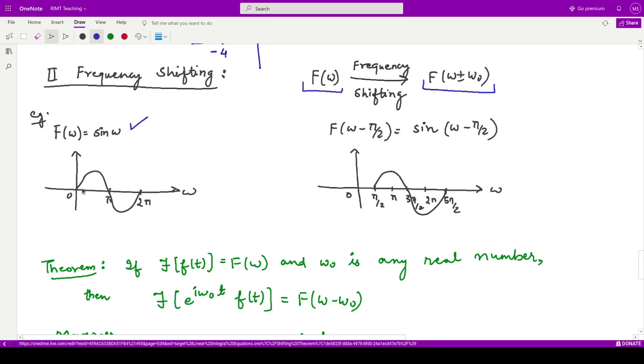If the graph is drawn like this, now if I shift this graph to the right hand side by pi by 2 units, our graph now becomes sine of omega minus pi by 2. So the whole of this graph has now been shifted towards the right by pi by 2 units. So this is the frequency shifting.